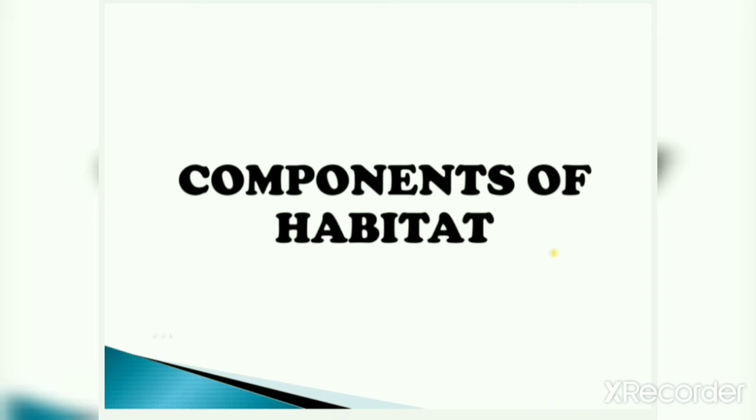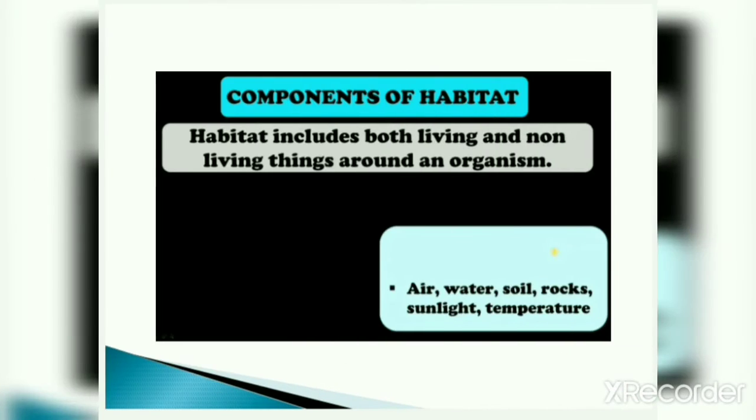Now let's move forward to components of habitat. Habitat includes both living and non-living things around an organism. You know that air, water, soil, rocks, sunlight, temperature, all these things are necessary for living.